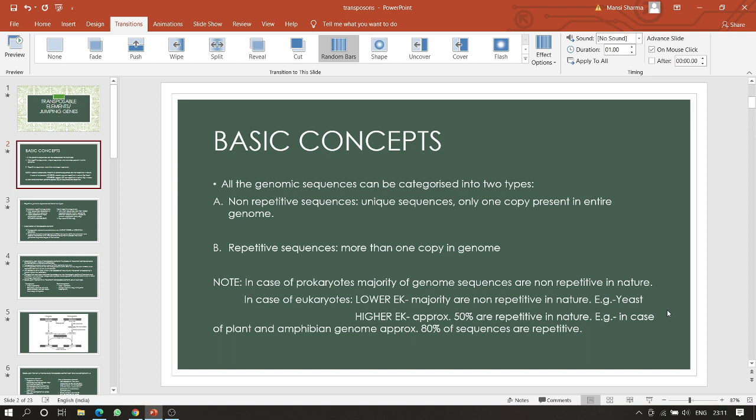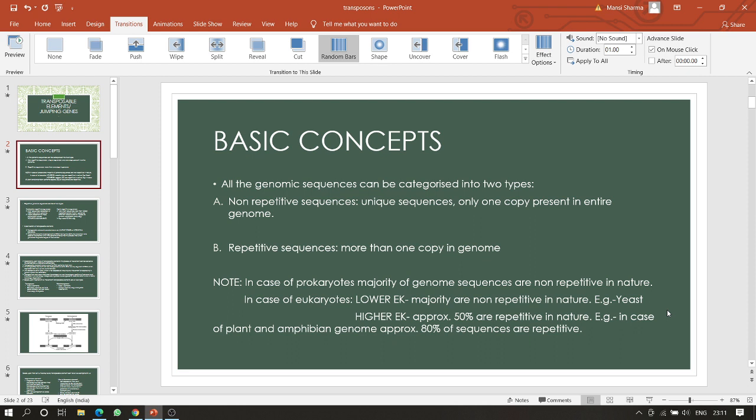All the genomic sequences can be categorized into two types, which are non-repetitive sequences and repetitive sequences. In case of non-repetitive sequences, these are the unique sequences which have only one copy present in the entire genome. While in case of repetitive sequences, more than one copy is present in the genome.